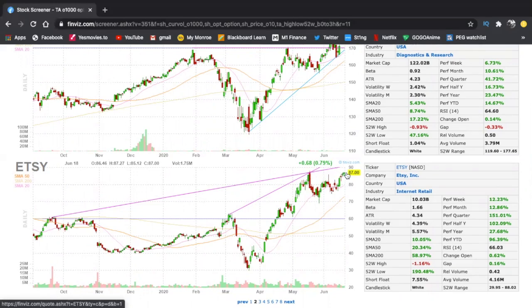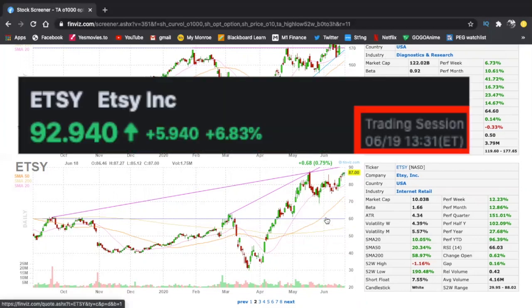So once it does, we could see a 90 level very easily, even a 95 level with the pump coming in. So definitely one of my favorite. Like for example, here's what I see. You can see it in the chart right away. Before, when it did the W shape, it made a huge run up. Now it's doing another W shape and it can easily go to the $100 level. Okay, that's what I'm trying to show you guys.